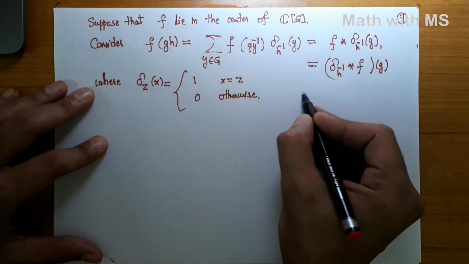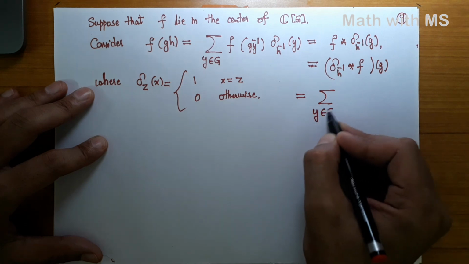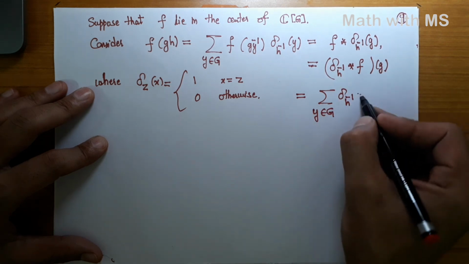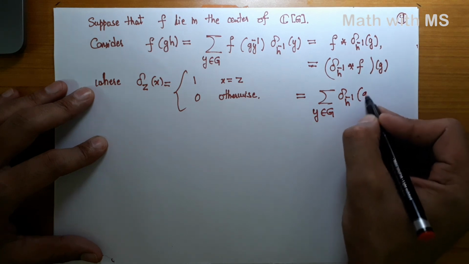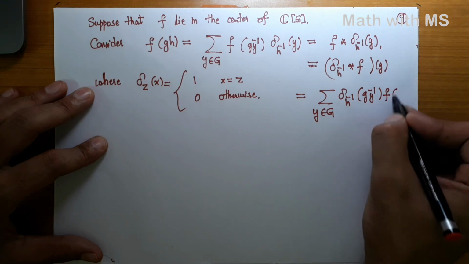And now I open up this product, that is same as summation Y in the group G delta h inverse of gY inverse times F of Y.